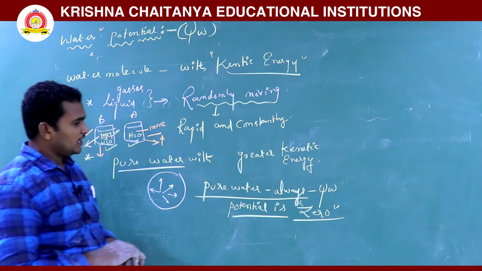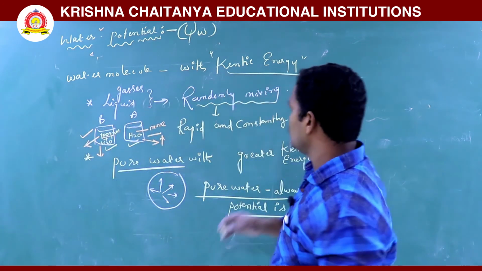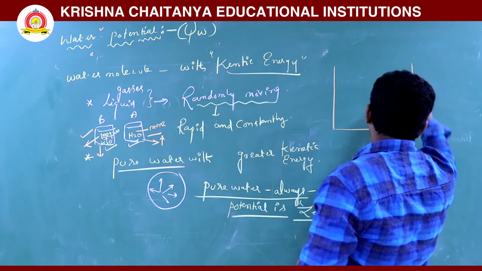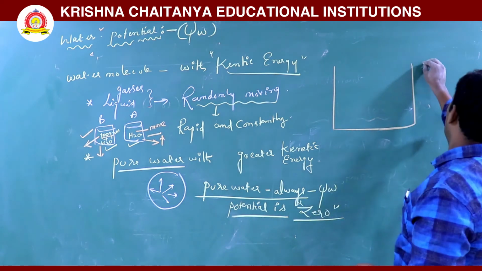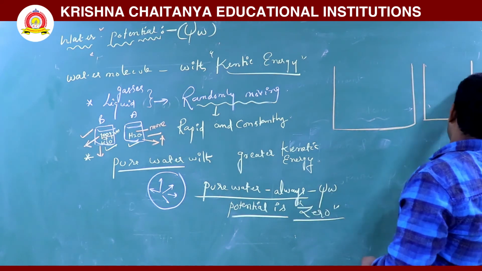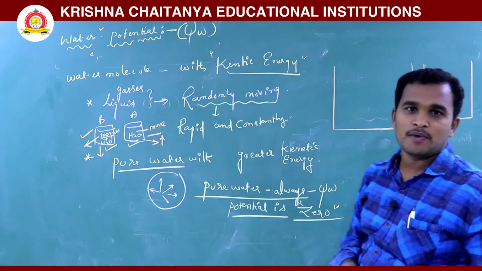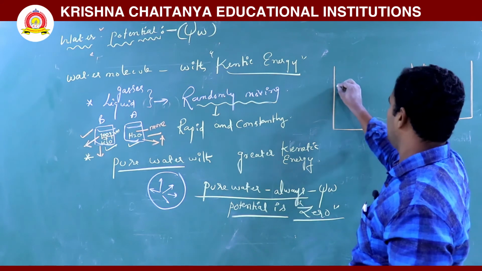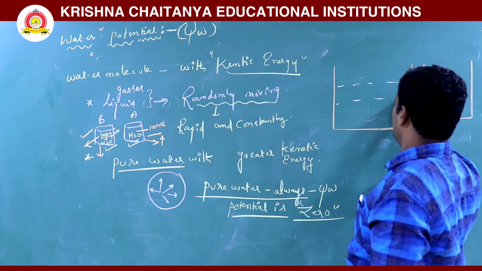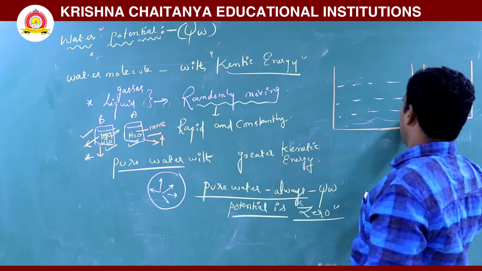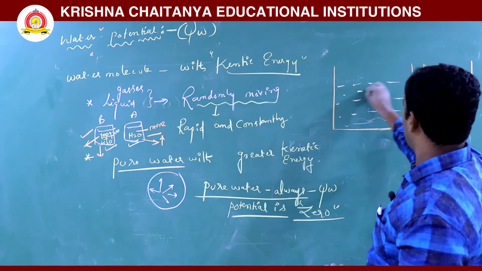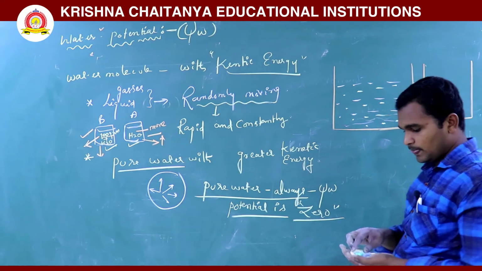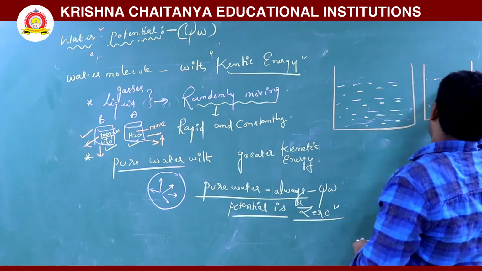So here you take two chambers. This is one chamber, and here you take another chamber. These two systems contain solutions. Here there is water, and here we are also adding solutes.